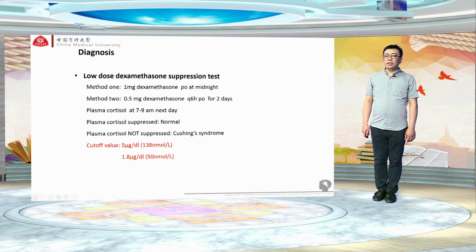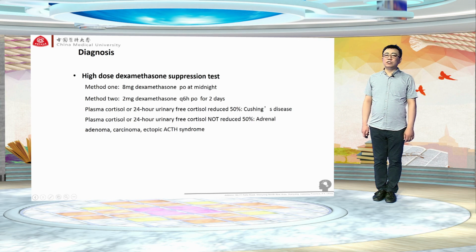And if the plasma cortisol can be suppressed, it is normal. And if plasma cortisol cannot be suppressed, we may diagnose this patient is suffering from Cushing syndrome, and the cutoff value is 138. And from our guideline, the cutoff value is 50.